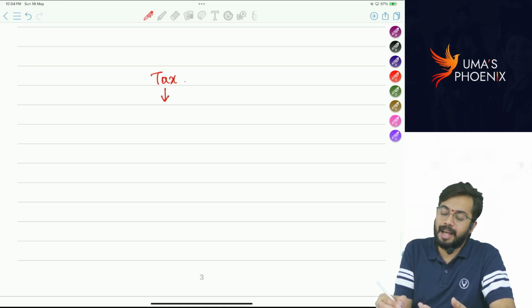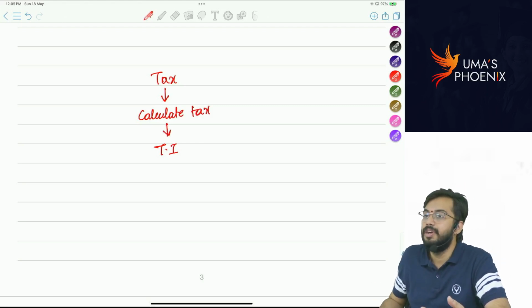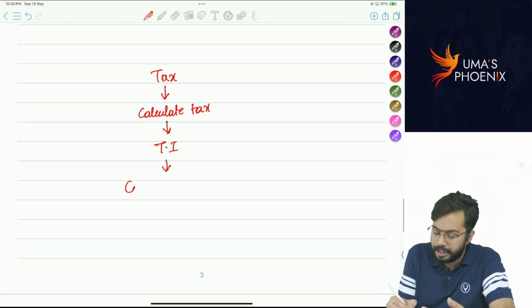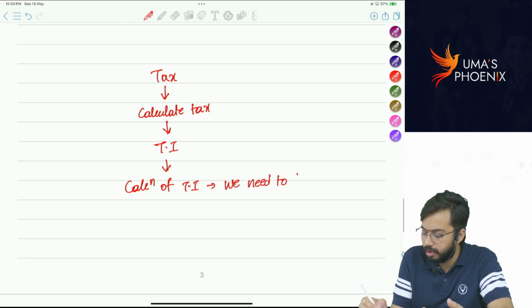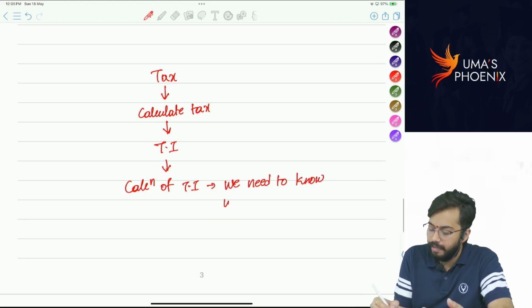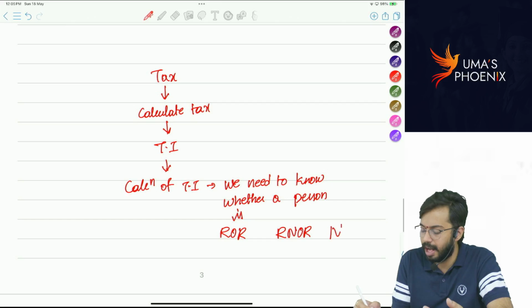How to calculate tax? To calculate tax, what do we need? We need total income, correct? For calculation of tax, we need total income. For calculation of total income, we need to know whether a person is ROR, RNOR or non-resident. Am I correct or not?